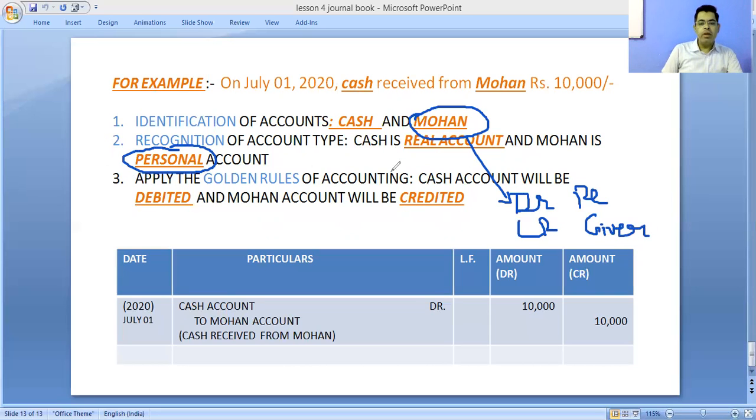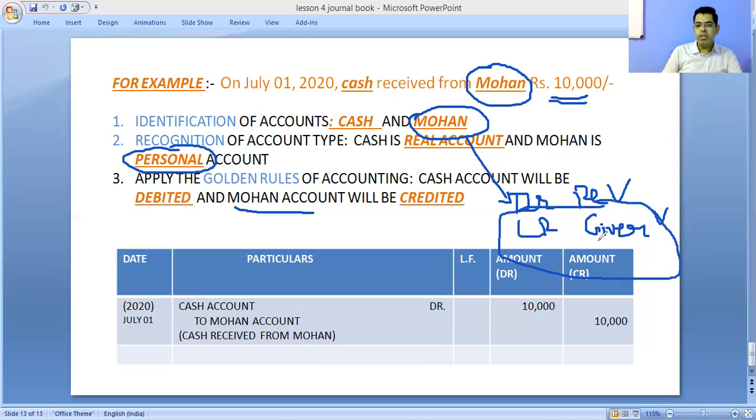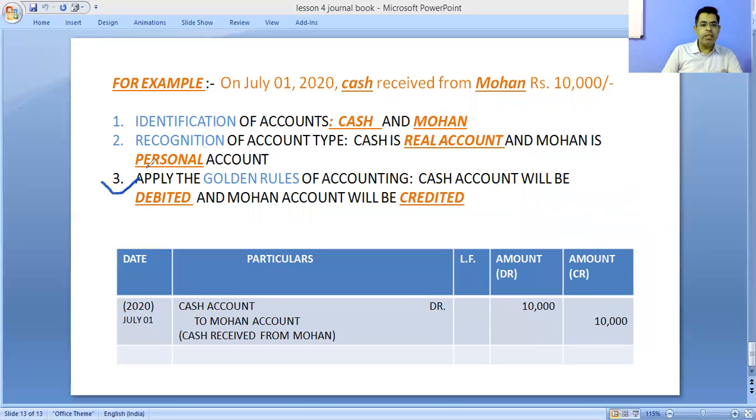Check whether Mohan in this case is a receiver or giver. Cash is received from Mohan, 10,000, so Mohan is the giver of rupees 10,000. According to that rule, Mohan's account will be credited. So the cash account is to be debited and Mohan's account will be credited.